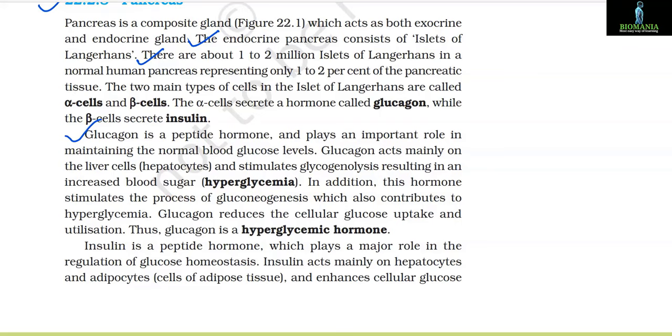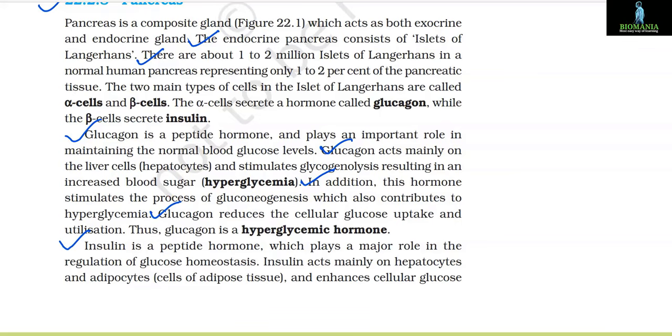Glucagon is a peptide hormone and plays an important role in maintaining the normal blood glucose levels. Glucagon acts mainly on the liver cells, that is hepatocytes, and stimulates glycogenolysis, resulting in an increased blood sugar, that is hyperglycemia. In addition, this hormone stimulates the process of gluconeogenesis, which also contributes to hyperglycemia. Glucagon reduces the cellular glucose uptake and utilization. Thus, glucagon is a hyperglycemic hormone.